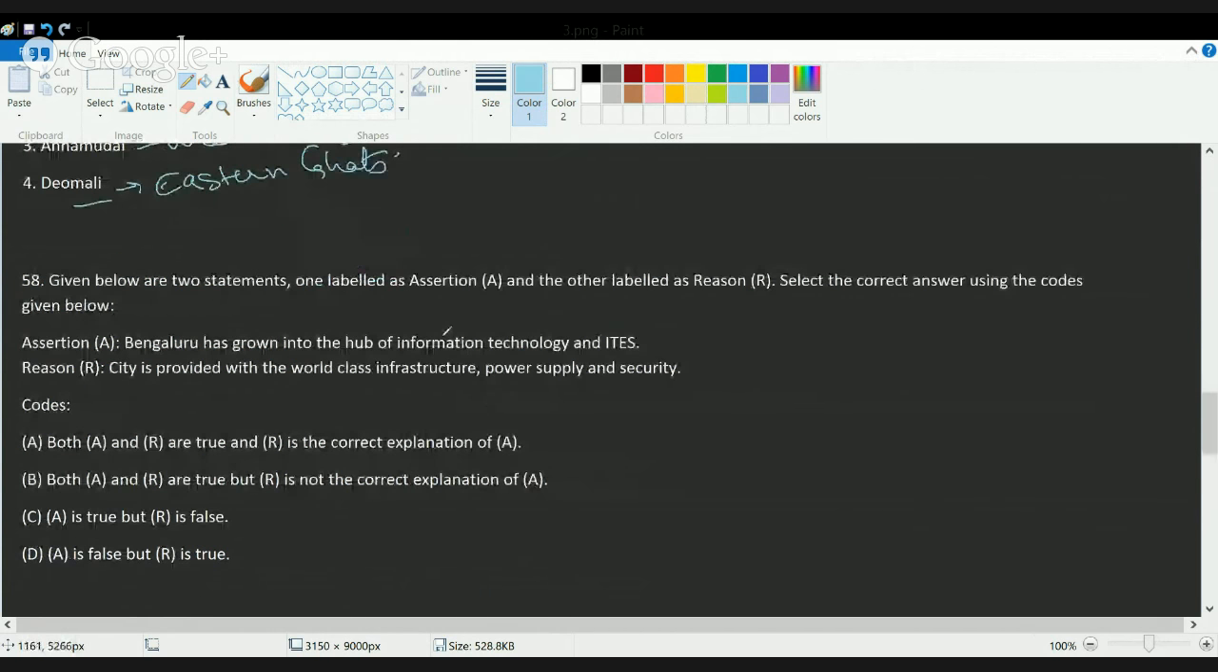Now, Bangalore has grown up as a hub of information technology and ITES because it has world-class infrastructure, power supply, and security. So both the statements are correct, and reason is a correct explanation for assertion. The only way we can see this is if you can connect the two sentences by means of the word because, and if they match correctly. Okay, and if they make some sense, that means reason is the correct explanation for assertion.